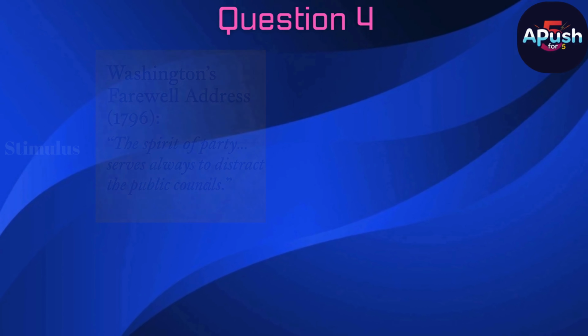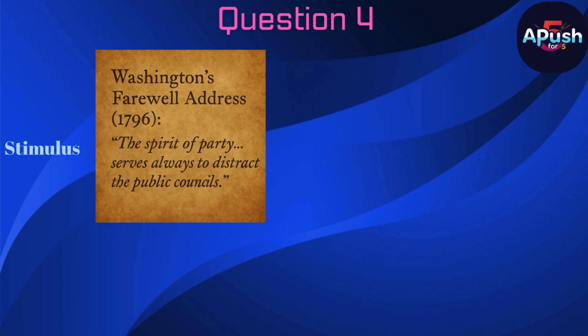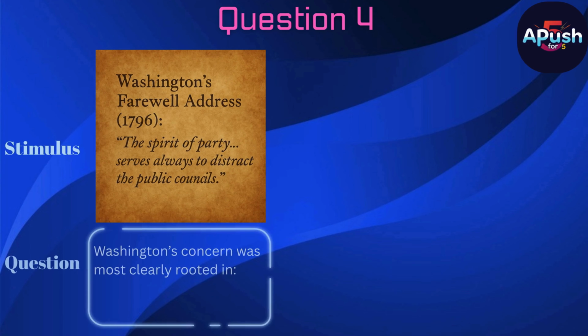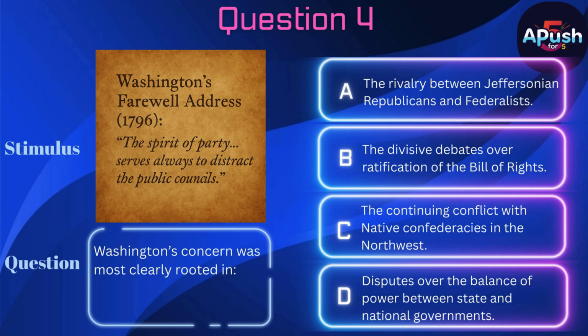Question 4. Stimulus. See image. Question. Washington's concern was most clearly rooted in A. The rivalry between Jeffersonian Republicans and Federalists. B. The divisive debates over ratification of the Bill of Rights. C. The continuing conflict with native confederacies in the Northwest. D. Disputes over the balance of power between state and national governments.